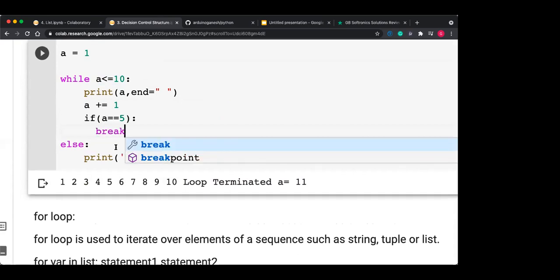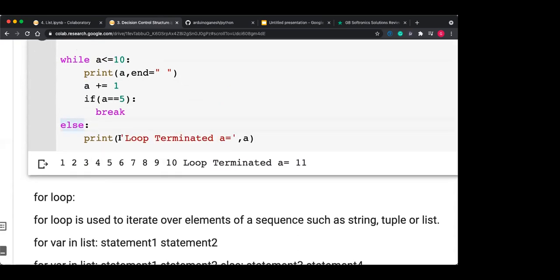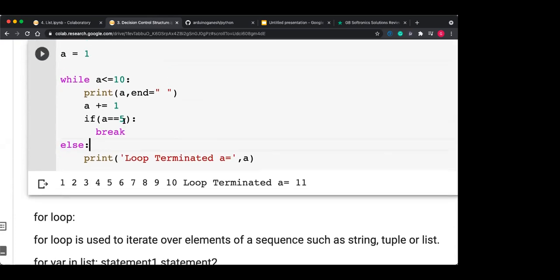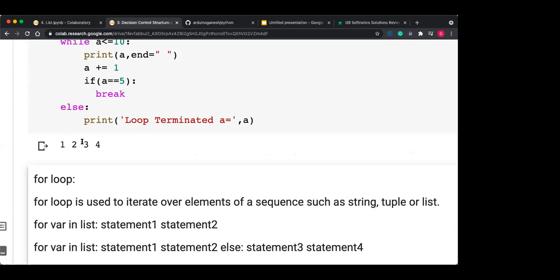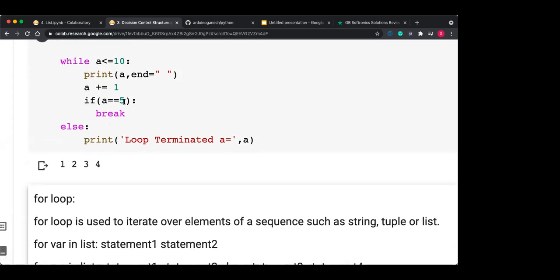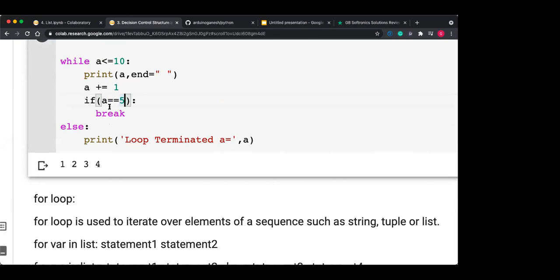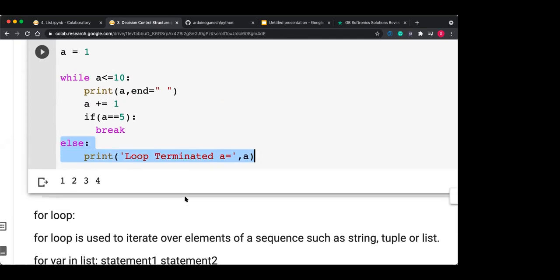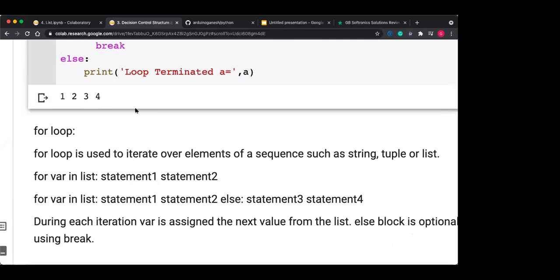then break. Now in this case the else is not executed, the output is only 1 2 3 4. When a becomes 5, it will execute break, and when the break gets executed, else is not executed. This is the thing that has to be remembered. Else is executed when the condition becomes false.